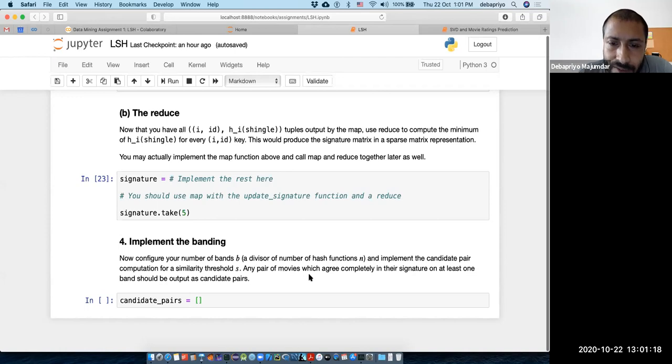Any movie pair which agree completely in their signature on at least one band should be output as candidate pairs. So finally, you should output candidate pairs where you should have pairs of movie titles or pairs of movie IDs or whatever. Okay, so something like that. So this is the whole exercise.